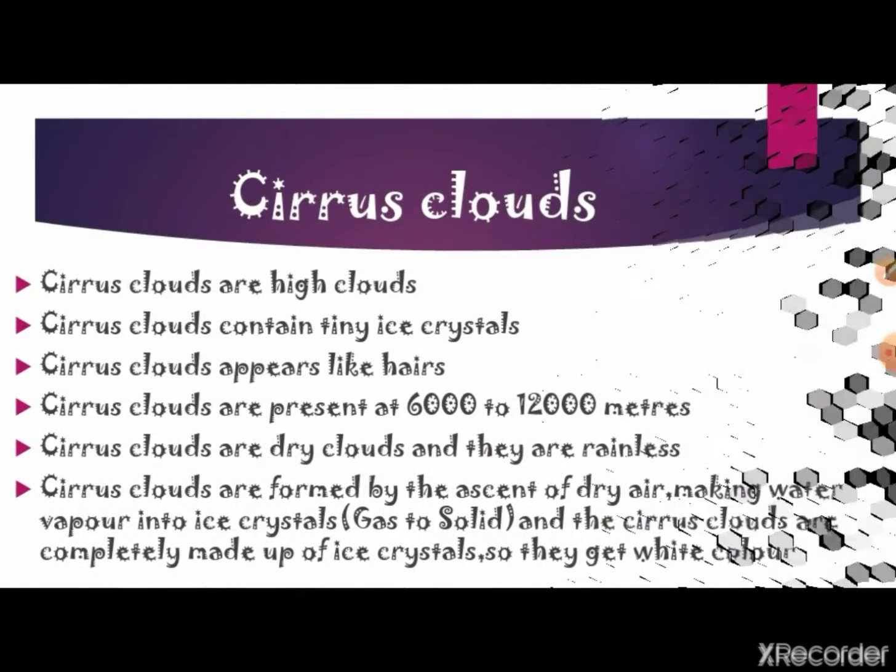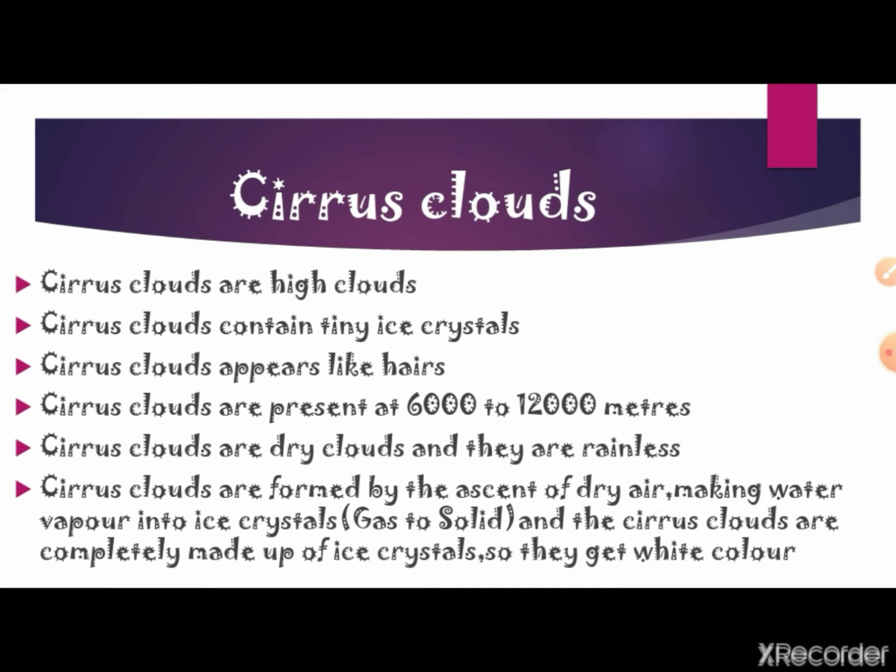First, we are going to see about cirrus clouds. Cirrus clouds are high clouds. Cirrus clouds contain tiny ice crystals. They appear like hair. Cirrus clouds are present at 6,000 to 12,000 meters. Cirrus clouds are dry clouds and they are rainless.